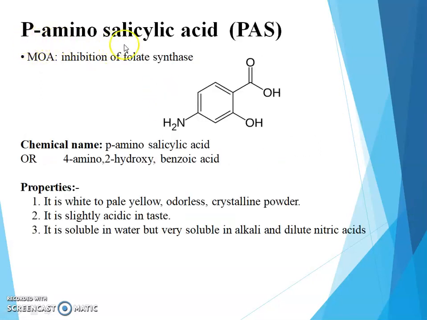First drug is para-amino salicylic acid, which is also called PAS. Mechanism of action: it acts by inhibition of folate synthetase. This is the structure of para-amino salicylic acid. Chemical name is para-amino salicylic acid or para-amino 2-hydroxybenzoic acid.